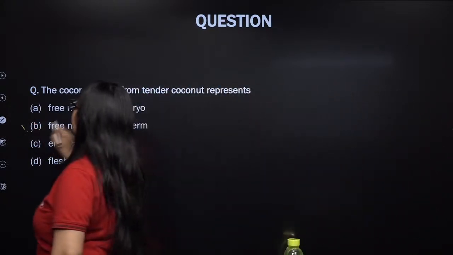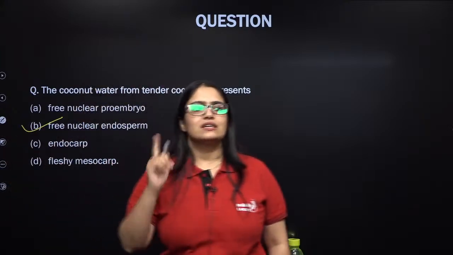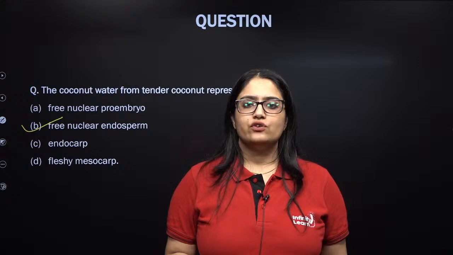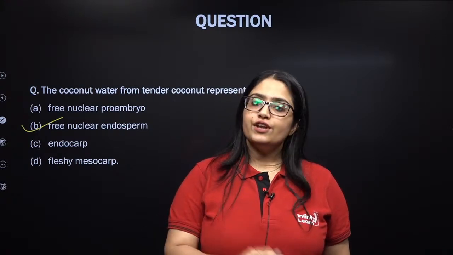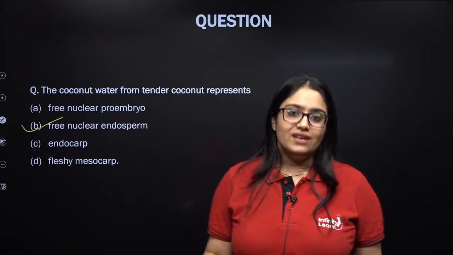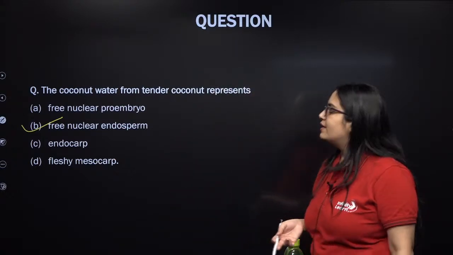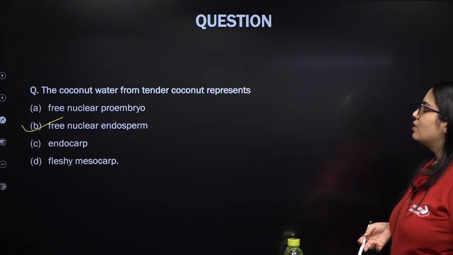Remember, in coconut there is a part that you drink and there is a part that you eat. The part that you drink and the part that you eat both are endosperm, but the part that you drink is free nuclear endosperm and the part that you eat is the cellular endosperm, the white kernel portion. Excellent. Free nuclear endosperm, coconut water.